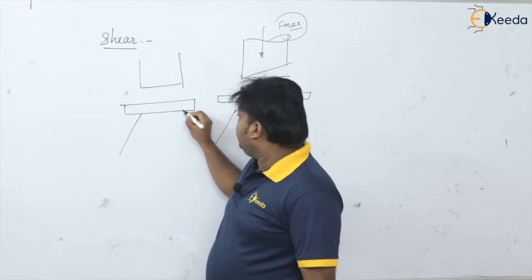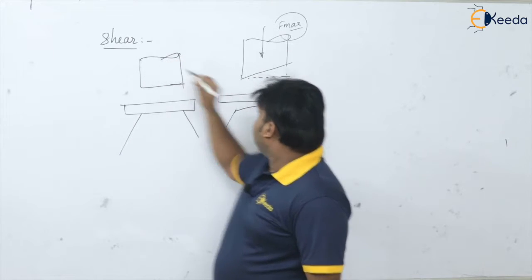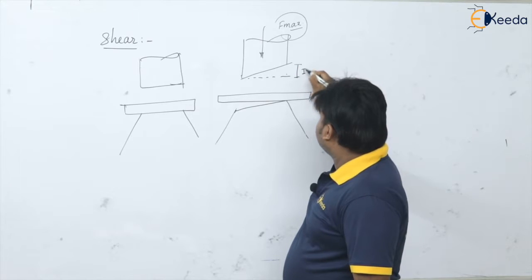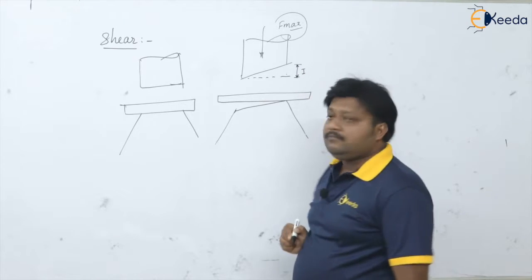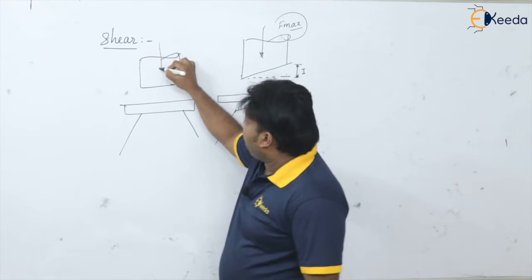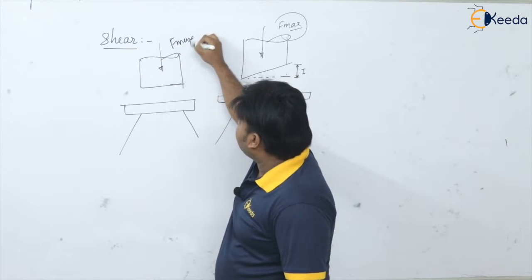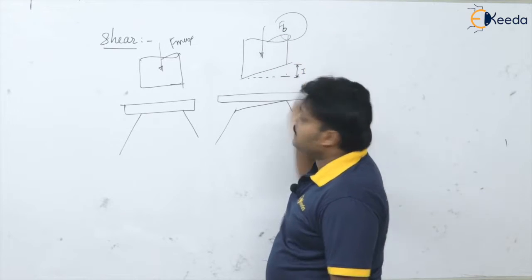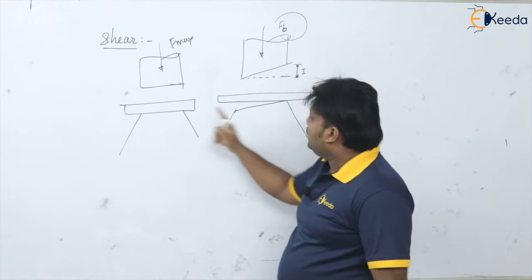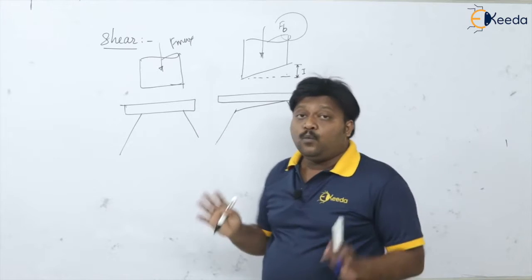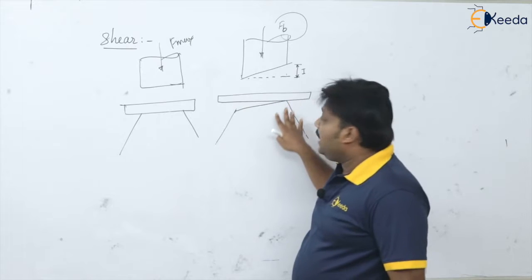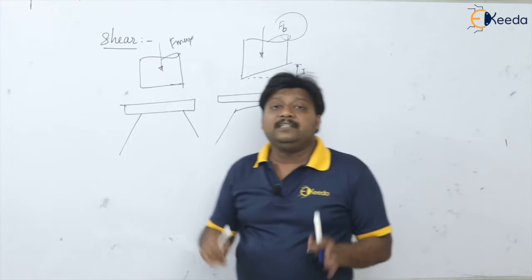Here I have provided the shear, say shear is represented as I. No doubt this F max will not be F max here, it has some lesser value than that. I will write it as FB. But of course the work done without shear and with shear will be the same.